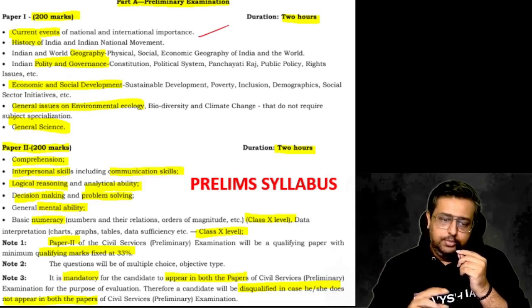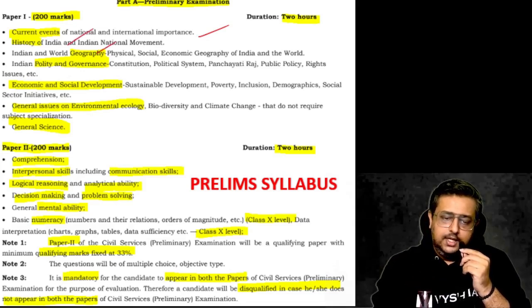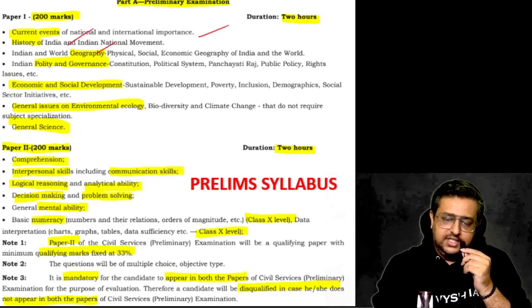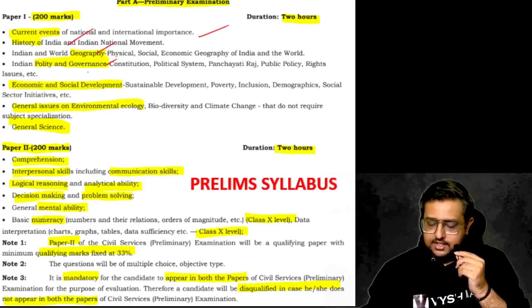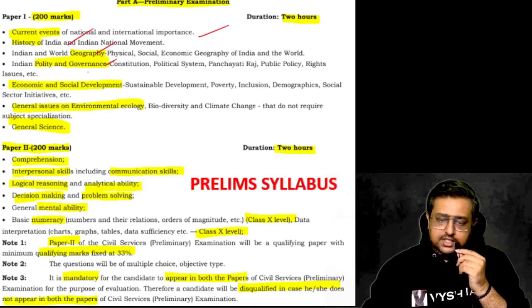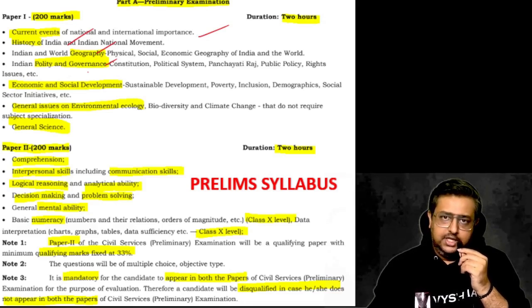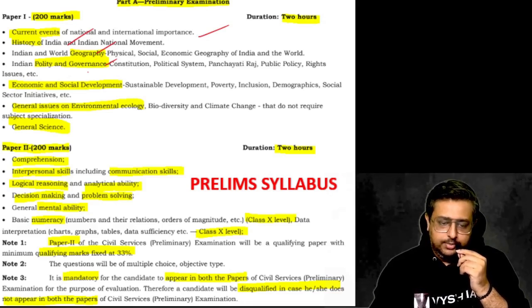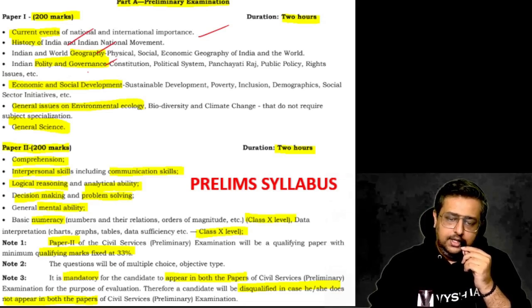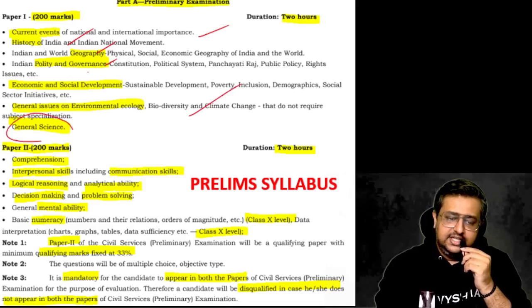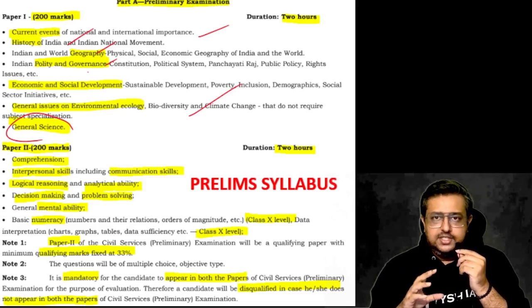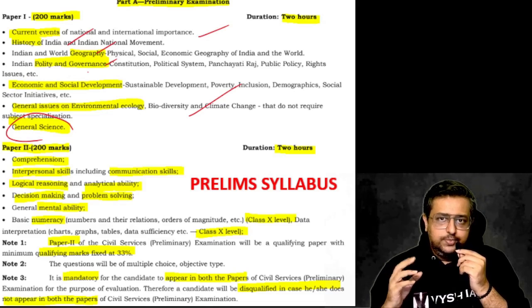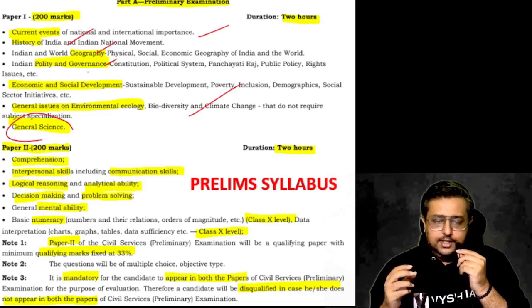After that, they are giving the static part: history, India's national movement, India, geography, the physical and socio-economic, polity and governance, then sustainable development, then there is Panchayati Raj, political system, public policy, general issues of environment, where they are actually asking general issues only. They are not asking any bookish environment questions these days. Biodiversity, climate change. Okay, and then they have written general science. Even though it says general science, they are actually asking you the technology part of it. They are not asking physics, chemistry, biology. They are asking you technology, space missions or discoveries, robotics and that kind of things.